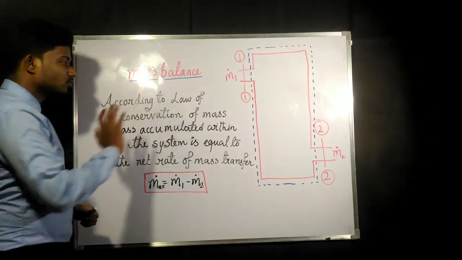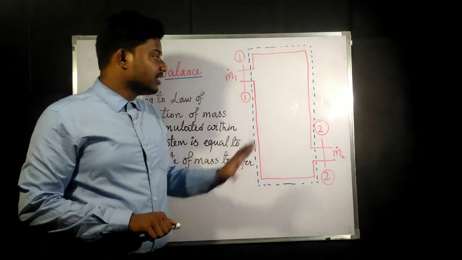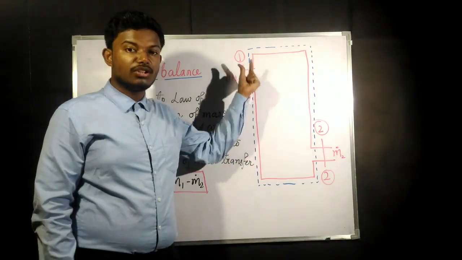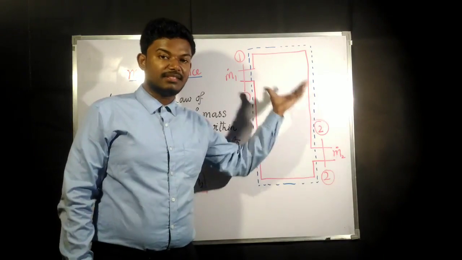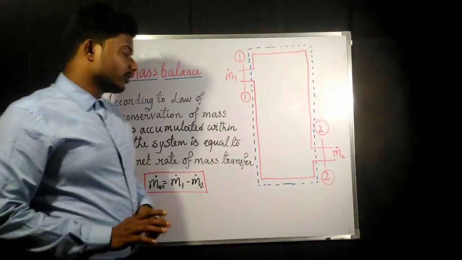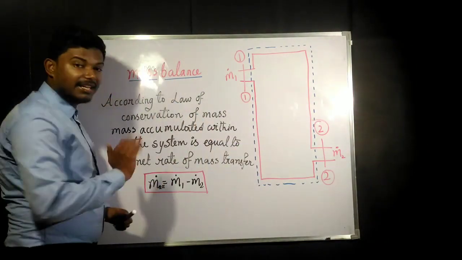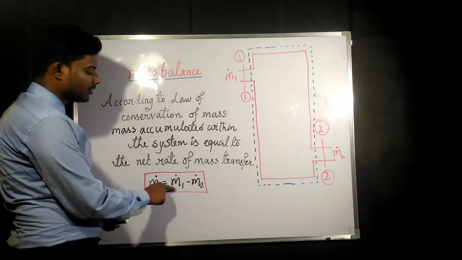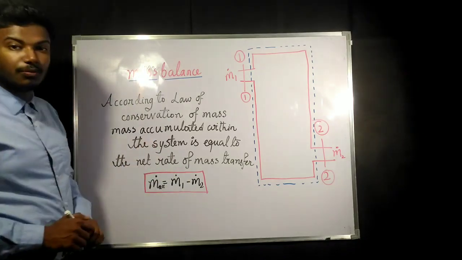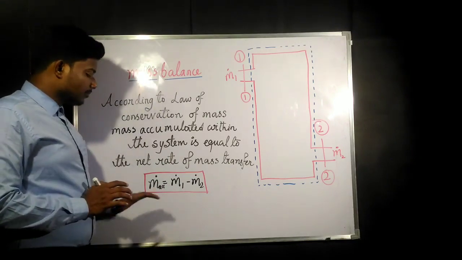So according to the law of conservation of mass, mass accumulated within the system is going to be equal to the net rate of mass transfer. Net means the algebraic sum of the mass transfer. If we write it mathematically, it will be like this: mass accumulation rate is going to be equal to m dot 1 minus m dot 2.